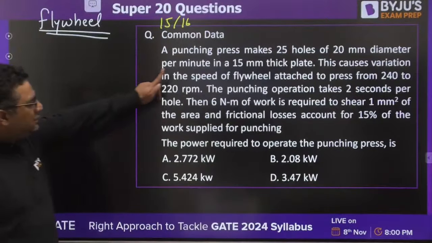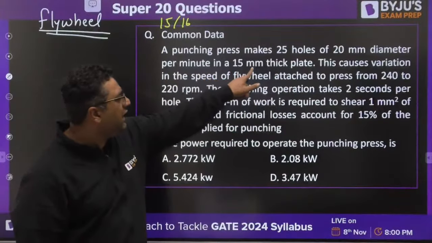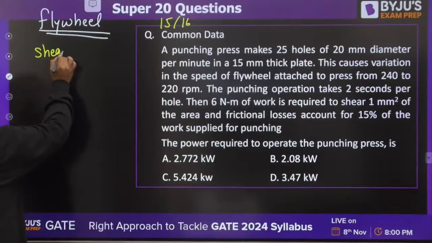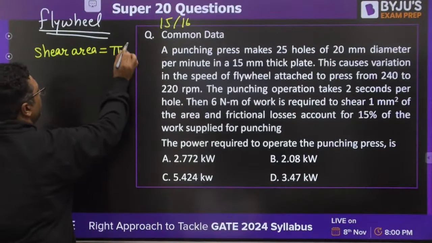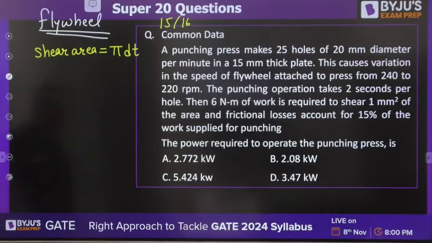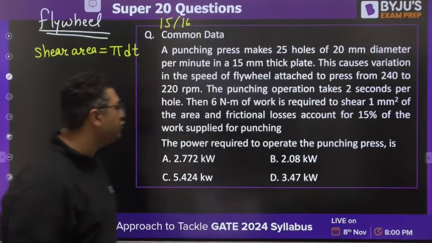A punching press makes 25 holes of 20 mm diameter per minute in a 15 mm thick plate. First of all, find out the shear area. Those who know how to do, please try it. For others, I am giving you the hint. Pi dt would be the area you would be finding out. He is saying 6 Newton meter of work required to shear 1 mm square area.